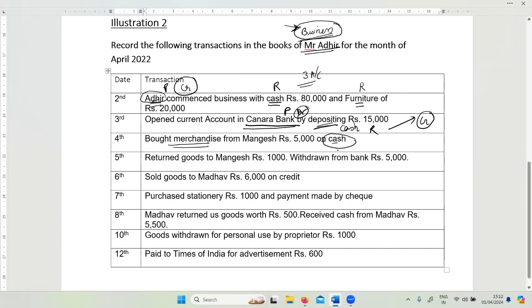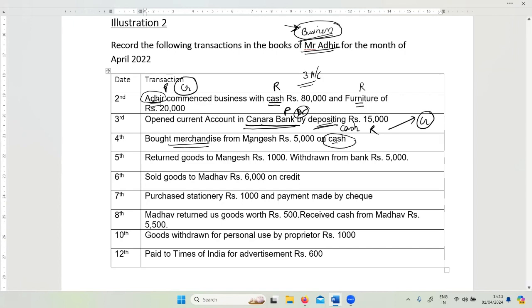On cash basis means you have already paid. You don't need to write or identify the name of that person. So Mangesh cannot be an account here, because you have already paid off and there is no question of Mangesh coming into the picture. Just imagine yourself going to a shopkeeper and buying goods. What do you do? You pay money, you take the goods. Transaction over. Will the shopkeeper write your name in his accounts anywhere? Does he need to note down that so and so person has to make a payment to me? No, he doesn't need to, because you have already paid him. So you go to the shop, you pay by cash or you GPay that person, and the transaction closes.